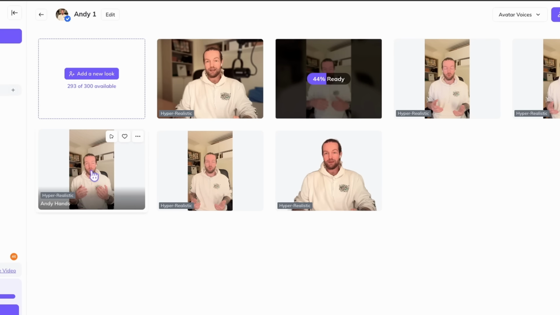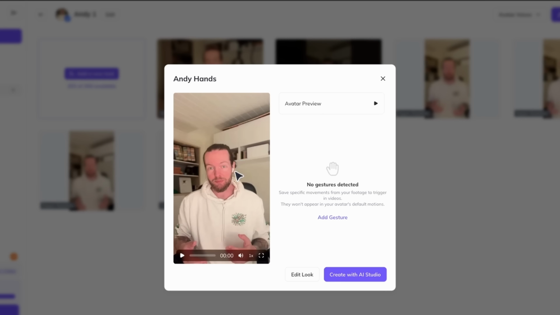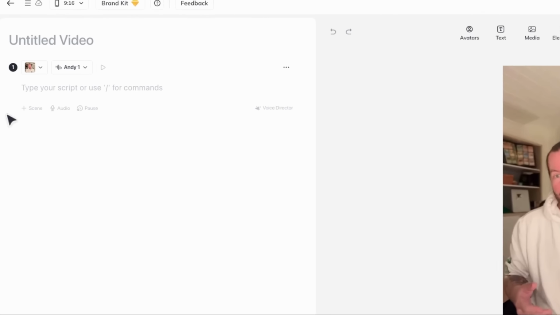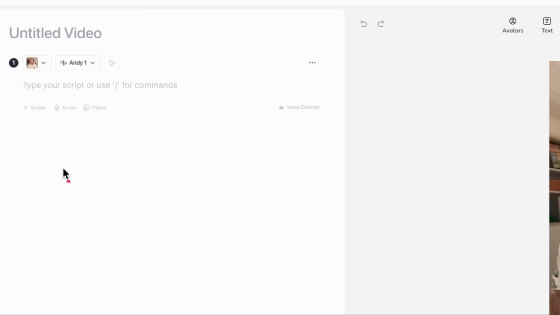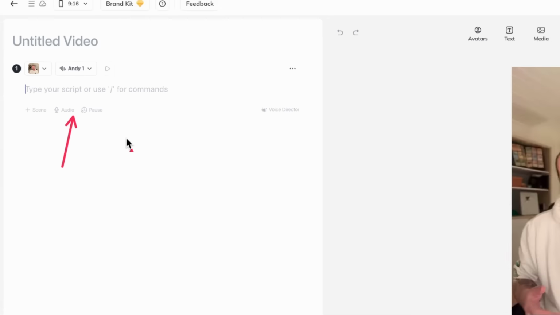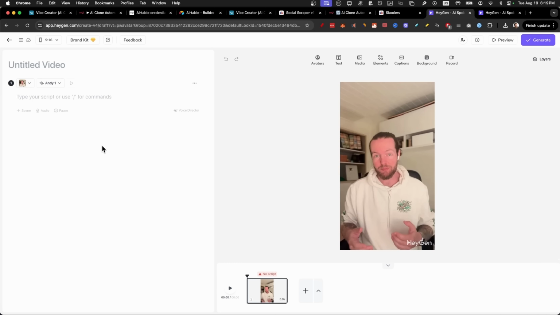Now that your avatar is finished, you can test it inside of HeyGen itself. If you just click on it and then click on create with AI Studio. And this is where I recommend that instead of typing your script, you actually upload an audio of yourself. This is going to give a way more realistic clone than if you use the inbuilt HeyGen AI clone. This goes for 11 Labs as well. I found that if I just use my voice, the avatar turns out way better because it doesn't sound so robotic. We can test it out here together.